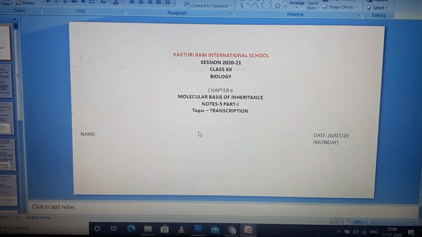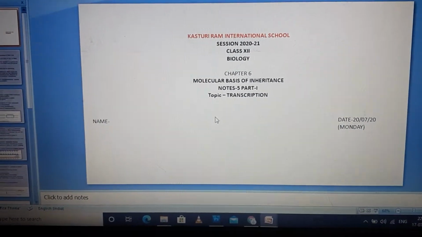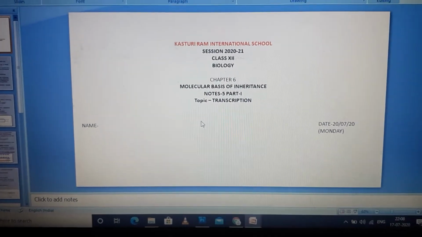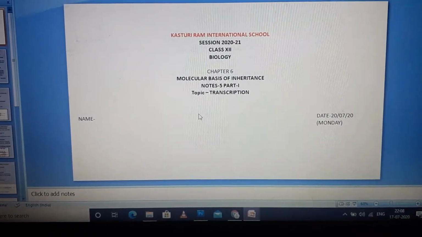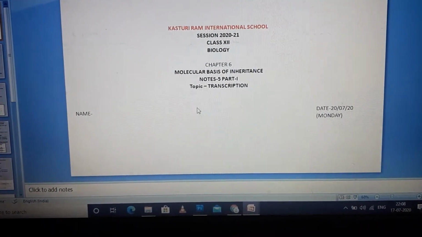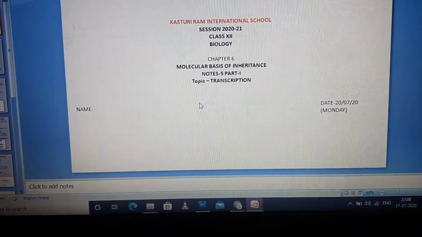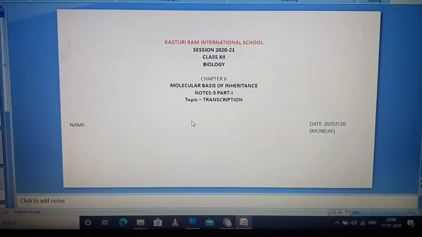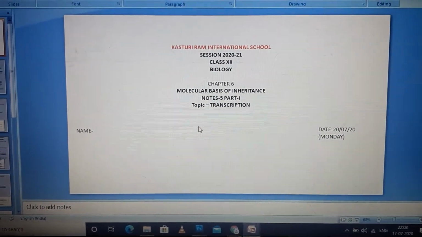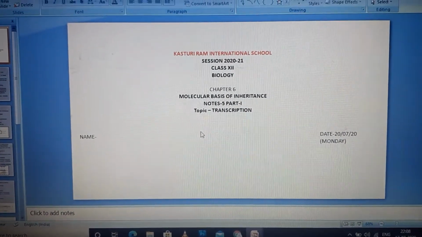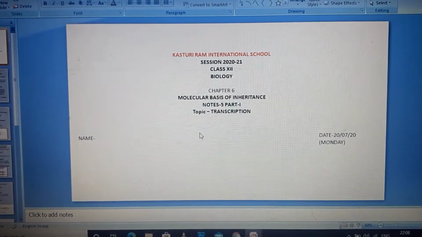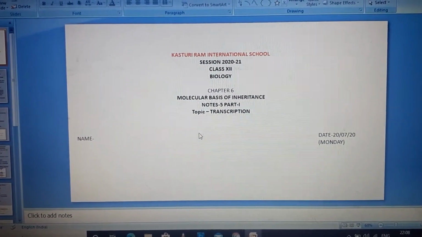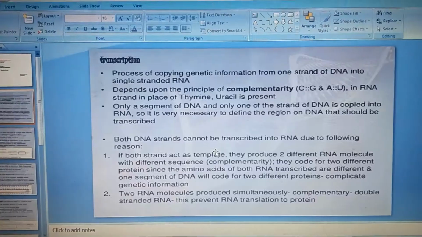We have studied replication and the semi-conservative nature of replication. Now we are going to study what is transcription. Transcription is the formation of RNA from the synthesized DNA, which we have synthesized during replication.